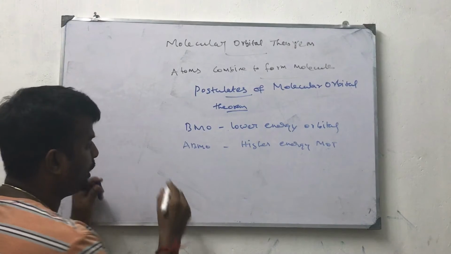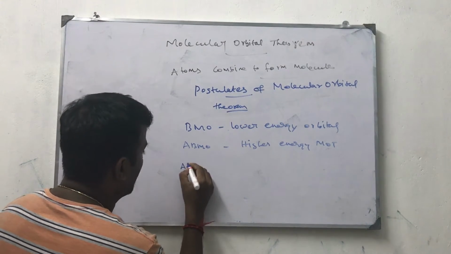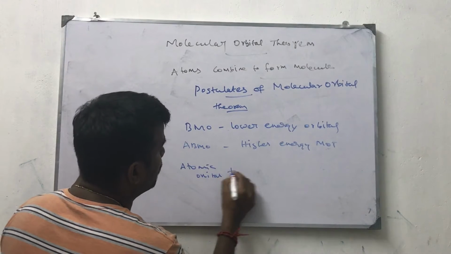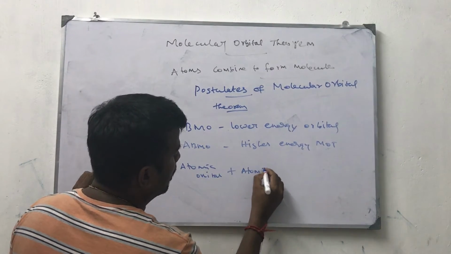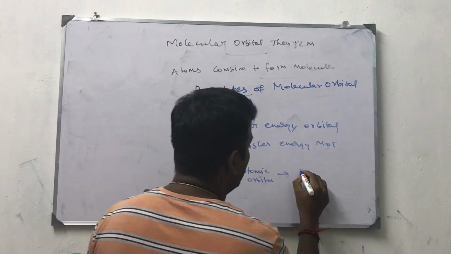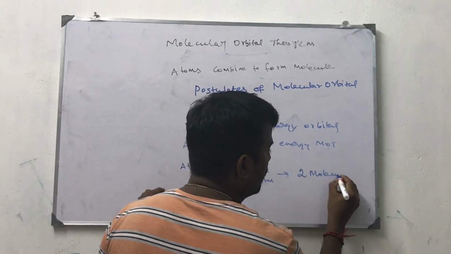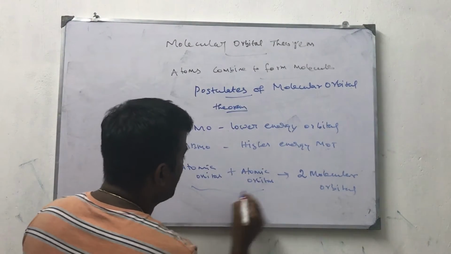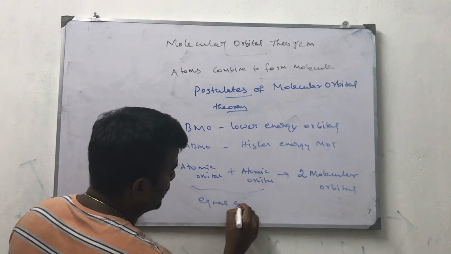Now I am going to explain with an atomic orbital plus one more atomic orbital giving rise to two molecular orbitals. Here both have equal energy.